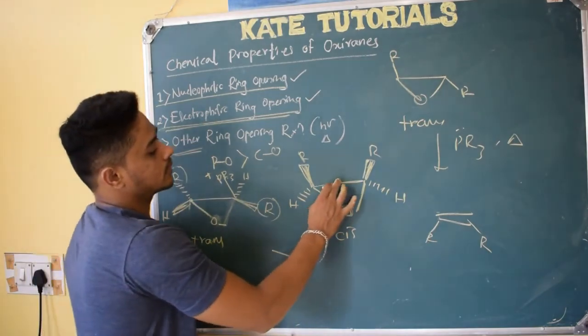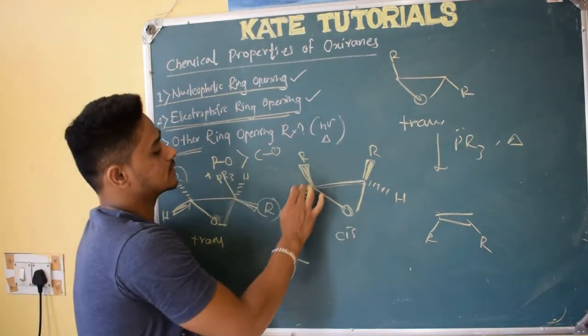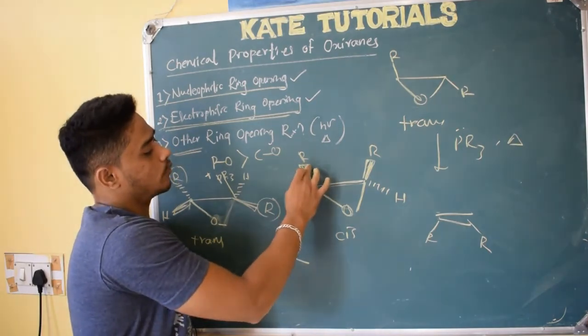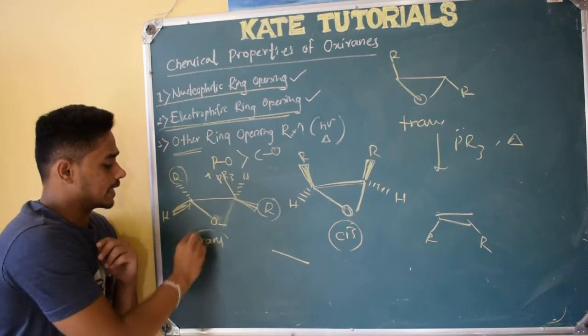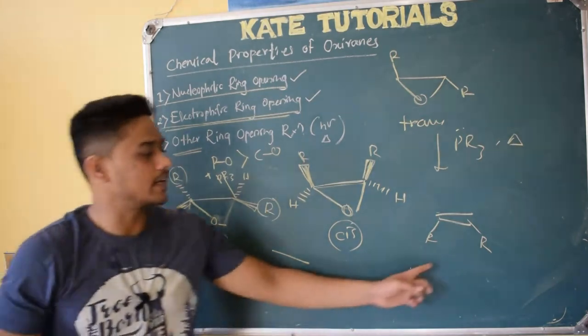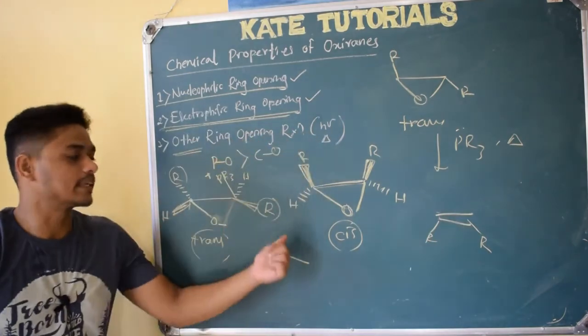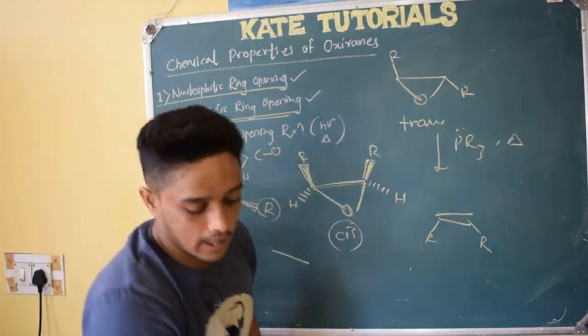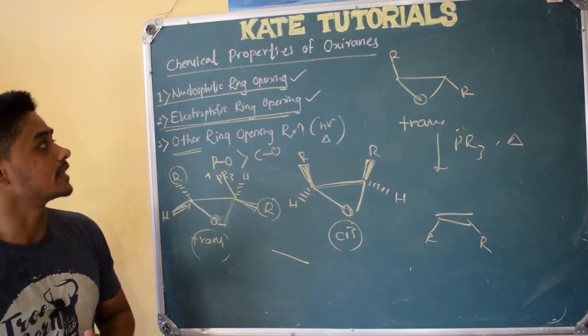You keep this carbon-carbon bond and carbon-oxygen bond in a single plane. Just play with these two things. Make R above. If both Rs are above, it will be cis. One above, one below, it will be trans. And you just rotate. If it is a trans epoxide, you will get a cis alkene. If it is a cis epoxide, you will get a trans alkene. I hope I concluded this. Yes, I explained it nicely for you.